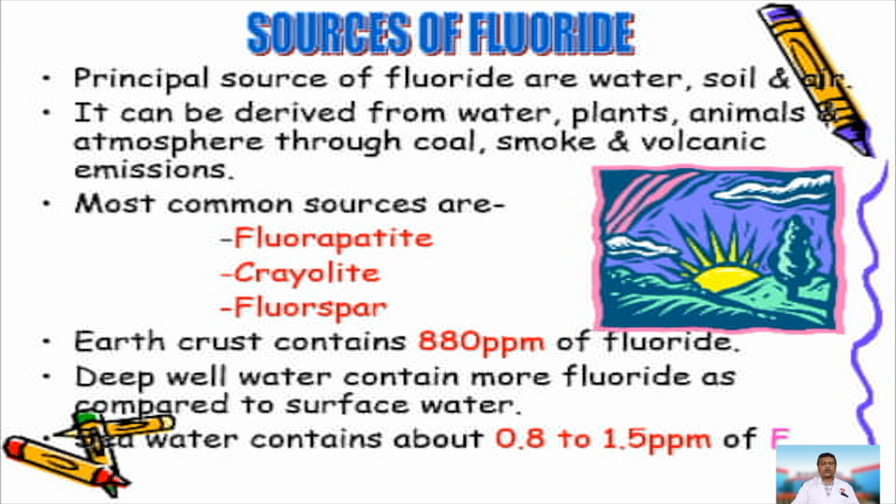The most common sources are fluorapatite, cryolite, and fluorspar. They are the common rocks that contain fluoride. The Earth's crust contains around 880 ppm of fluoride. Deep well water contains more fluoride as compared to surface water. The sea water contains around 0.8 to 1.5 ppm of fluoride.